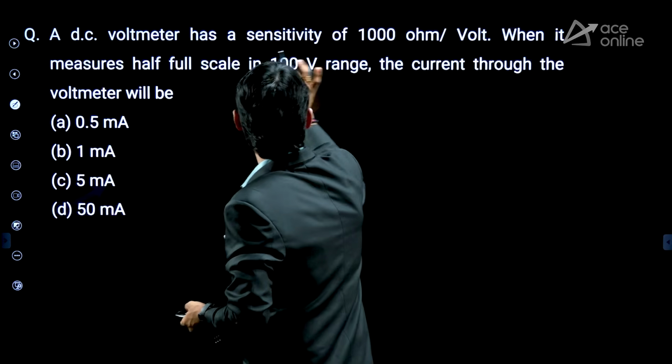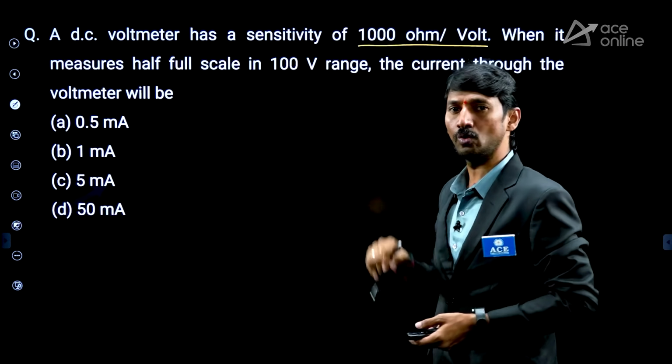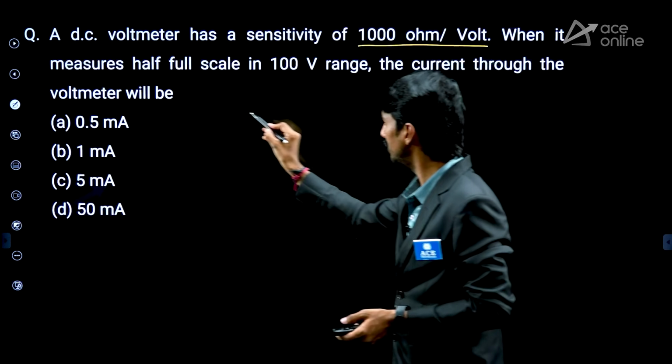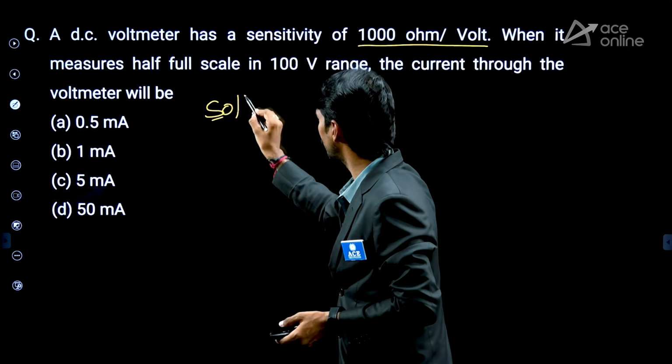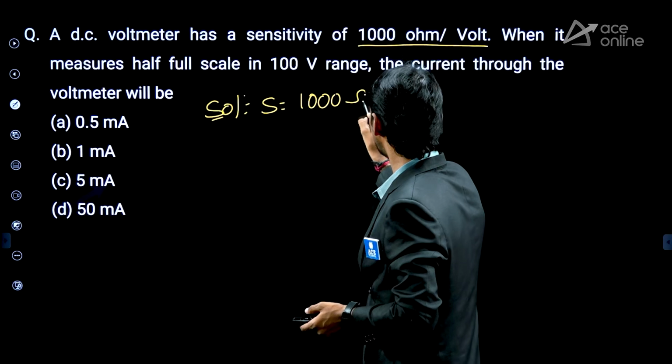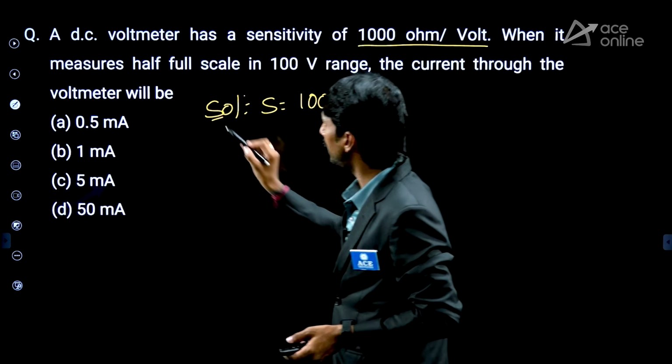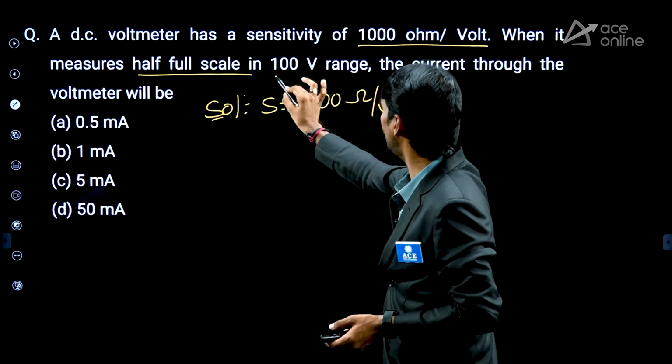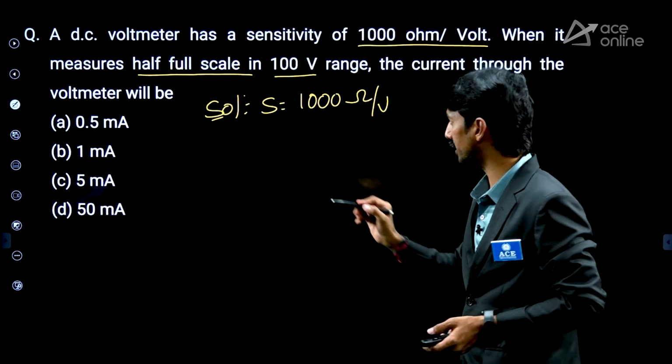A DC voltmeter has a sensitivity of 1000 ohm per volt. So what is given? Sensitivity is given. Sensitivity is equal to 1000 ohm per volt. When it measures half full scale in 100 volt range, very important.